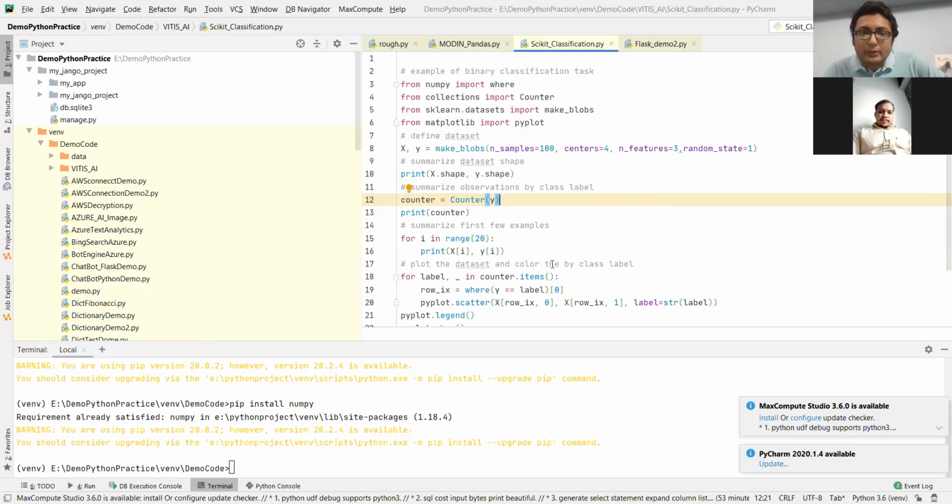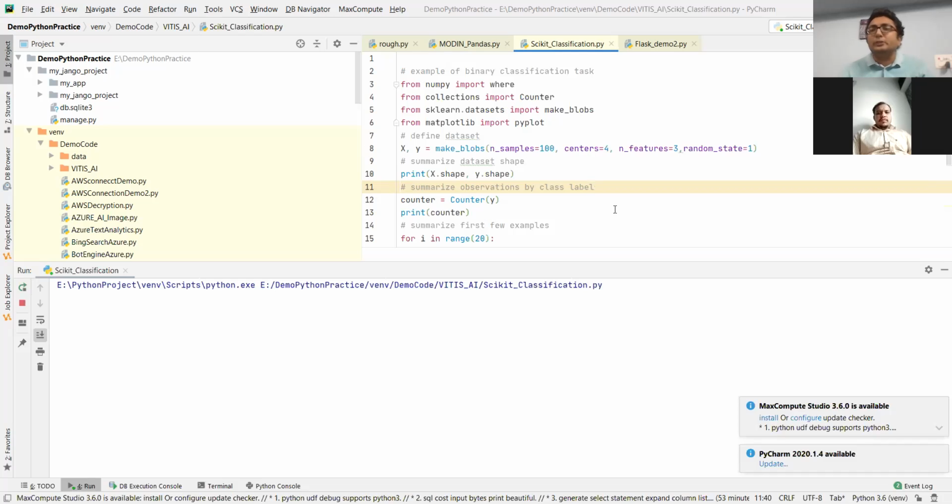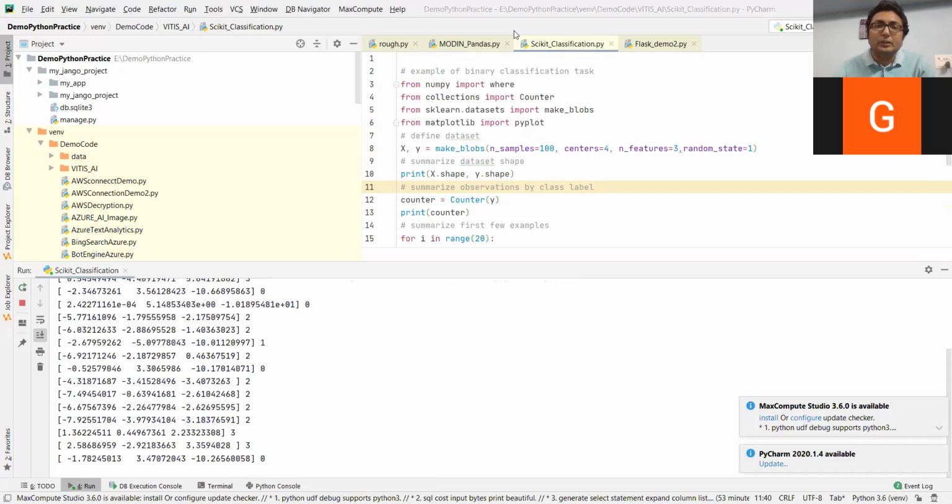Here I am creating a sample of 0 to 100 kind of data, and I am going to use centers 4. You can get this code from the internet or Google, but instead of these sales you can pass your own data here. Whatever physical data you have, you can pass it and run this code. That will give you a good visual impact of your data. So let me share this one.